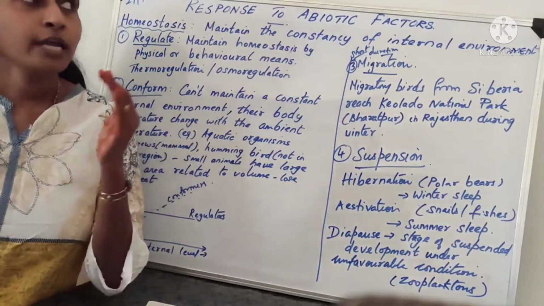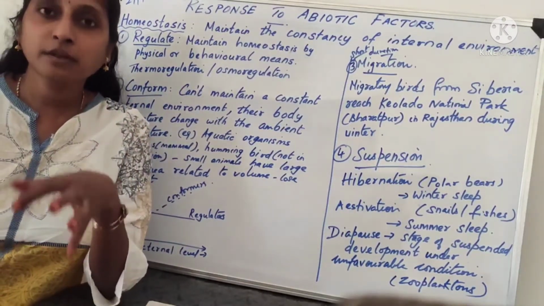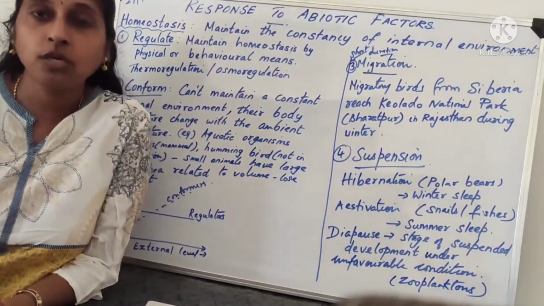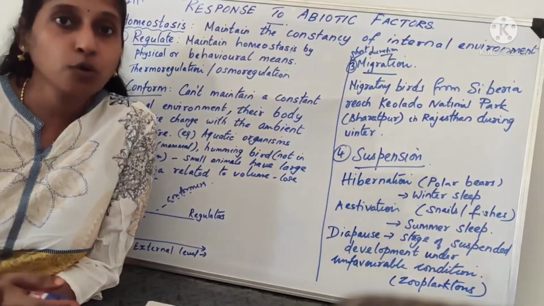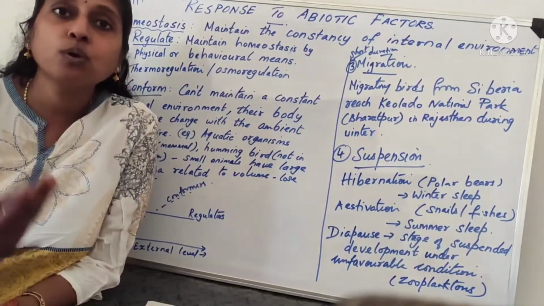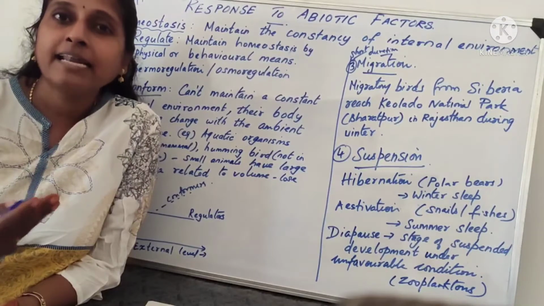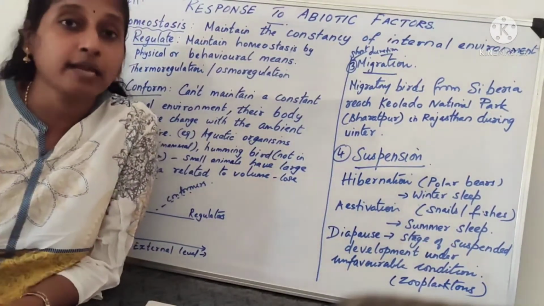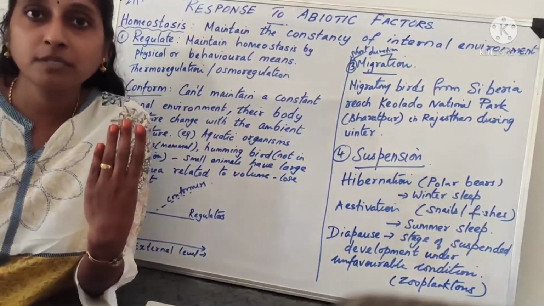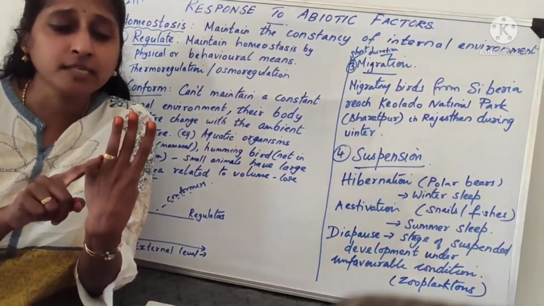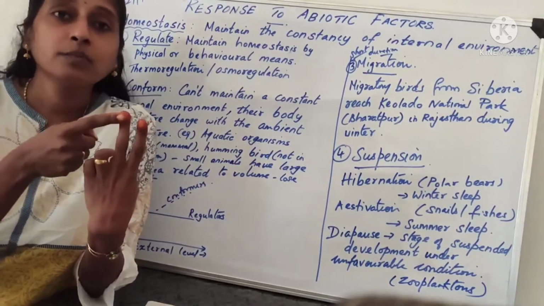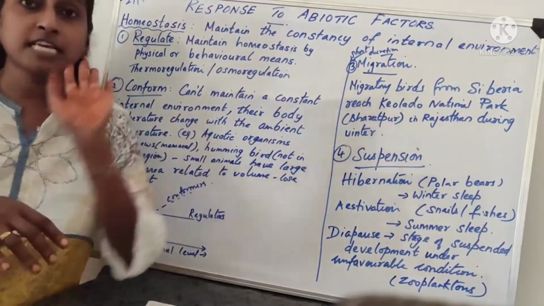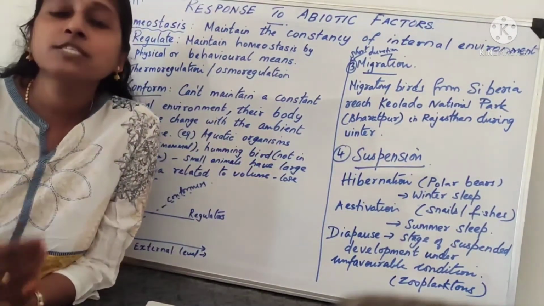Okay, so in order to maintain this internal environment, organisms are adopting different methods. What are the different methods? One by one we are going to discuss. I have to survive, so I have to maintain my own body temperature, my own body condition. So how do I do it? There are four methods. How many methods are there? Four. One is regulate, second is conform, third is migrate, and the fourth is suspend.